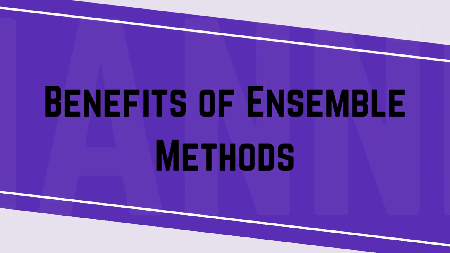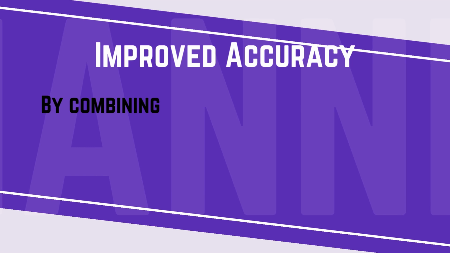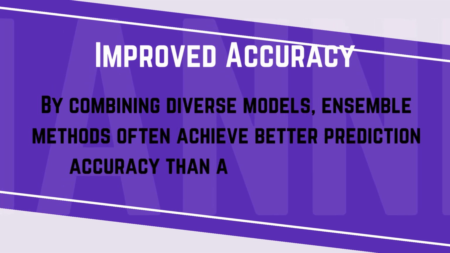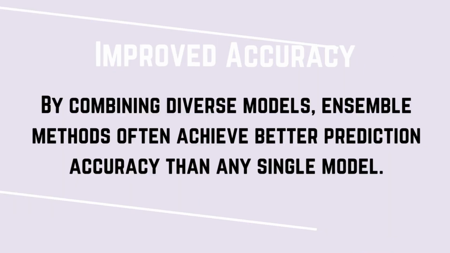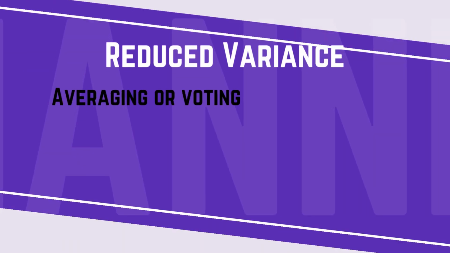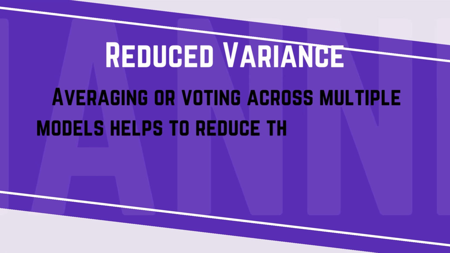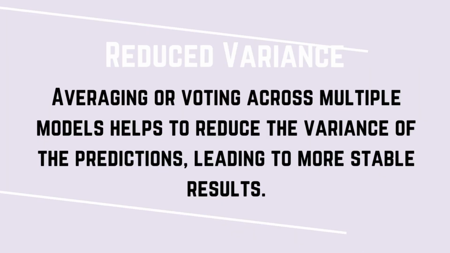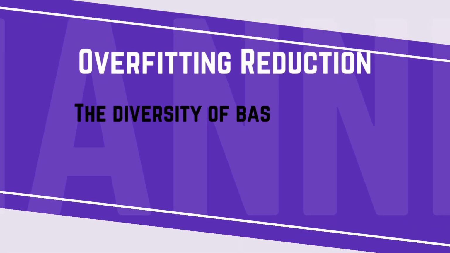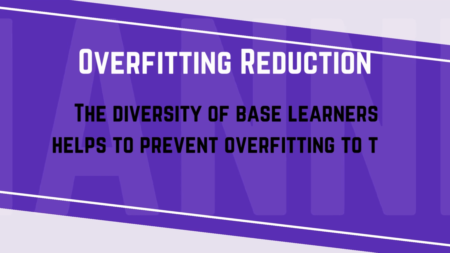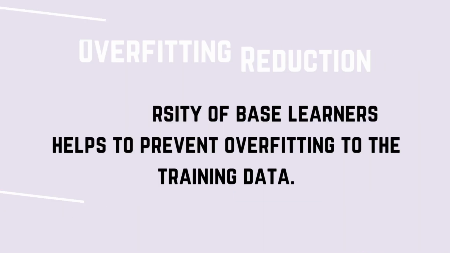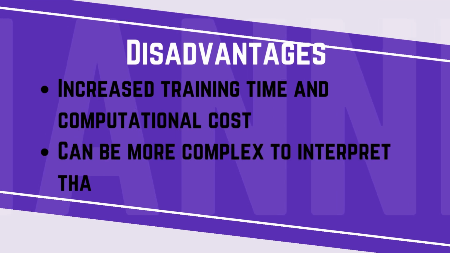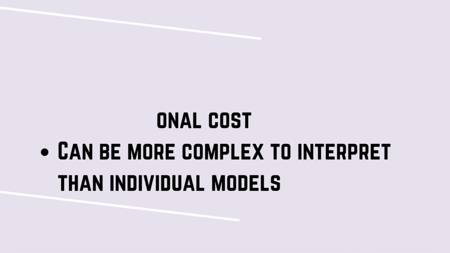Benefits of ensemble methods. Improved accuracy. By combining diverse models, ensemble methods often achieve better prediction accuracy than any single model. Reduced variance. Averaging or voting across multiple models helps to reduce the variance of the predictions, leading to more stable results. Overfitting reduction. The diversity of base learners helps to prevent overfitting to the training data. Disadvantages. Increased training time and computational cost, and can be more complex to interpret than individual models.